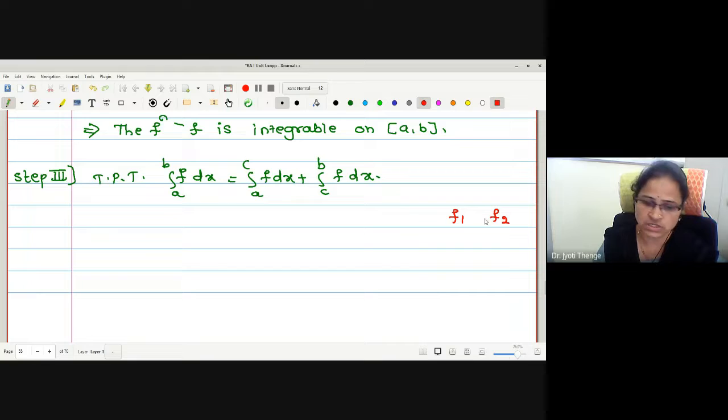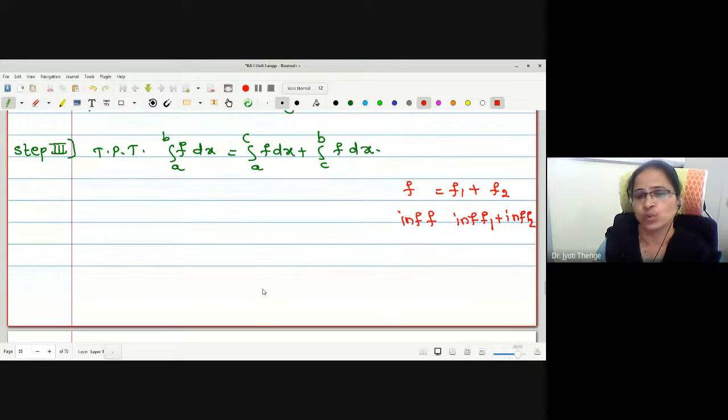And if I call the addition f as f1 plus f2, then what is the relation between the infimum of f and the infimum of f1 added with the infimum of f2? Greater equal. Yes, it is greater equal.